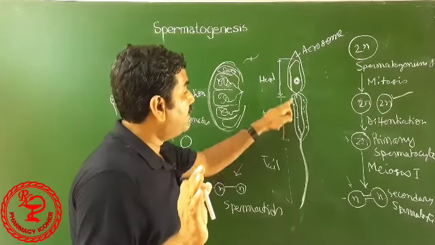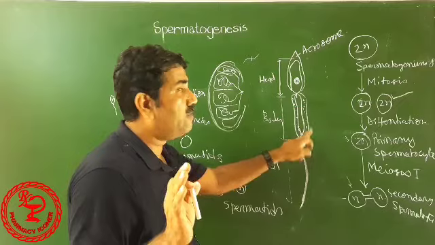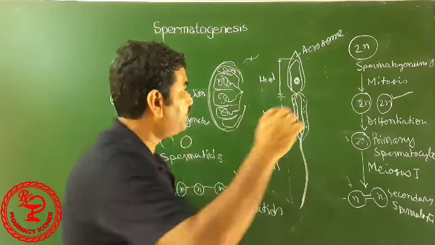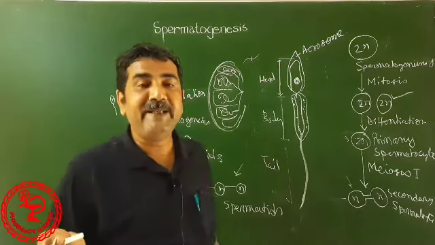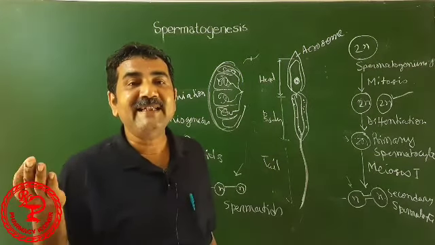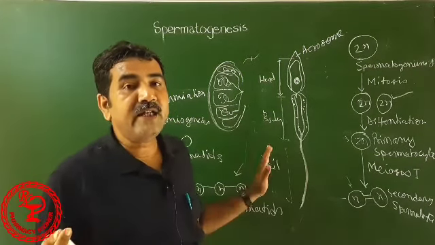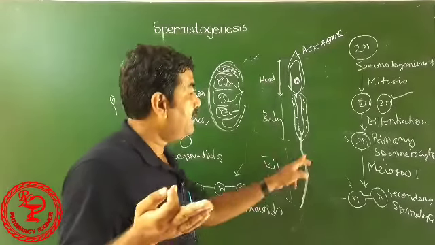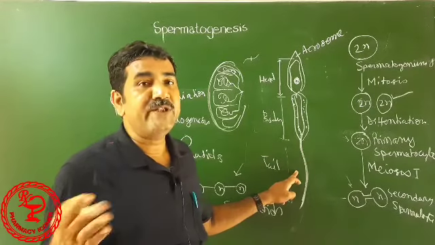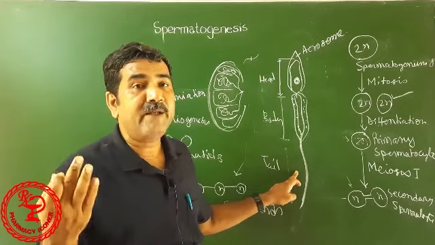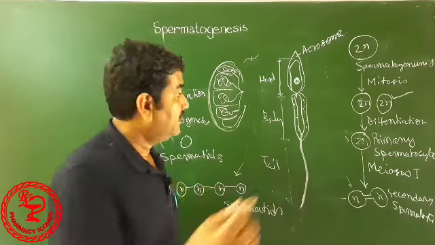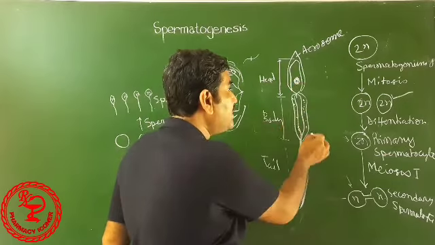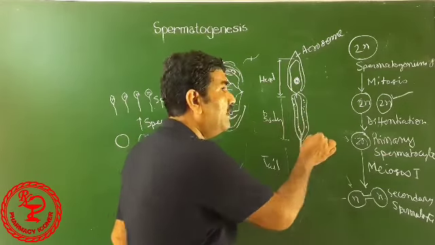So, here a lot of mitochondria develop. These produce a lot of ATP, which supplies energy for the swinging of the tail of the sperm, which helps in the movement of the sperm into the female genital tract. So, this is the structure of the sperm.